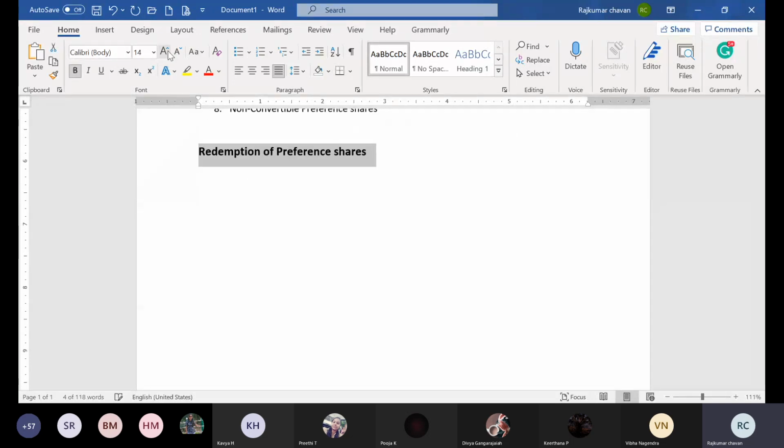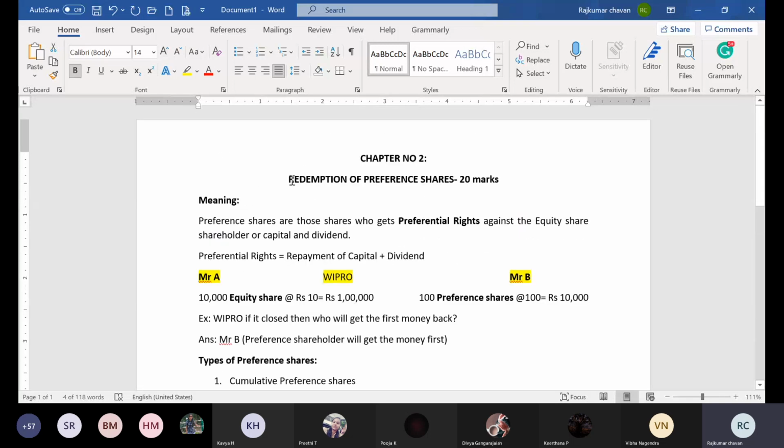Now we are going to start the actual topic. We have discussed first the meaning of preference share. Now we'll discuss what is redemption of preference share.